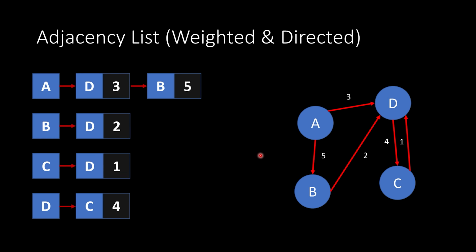So when we have a weighted and directed graph, then that means that we have this linked list structure again, except for every single node we contain in the edge list for any given node, we have a weight associated with it. So in this case, we have A that has an edge to D. So we can see that edge right here. It has a weight of 3. So we indicate 3. We then have an edge going to B. That edge has a weight of 5. So we indicate 5. And you get the rest. You can see kind of how we represent this here using the adjacency list.